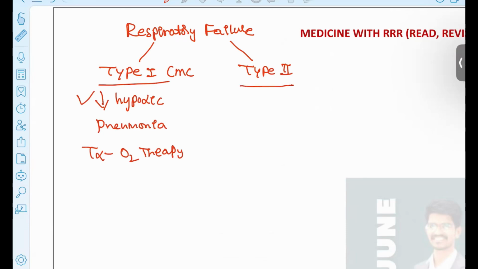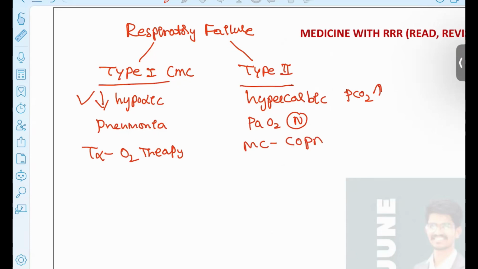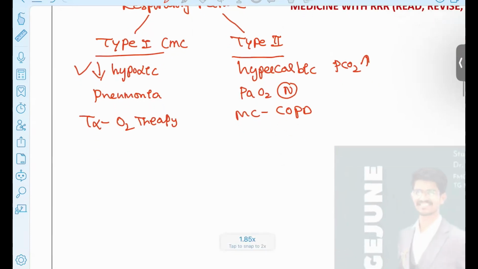In type 2, these patients will be hypercarbic, and sometimes the PaO2 is normal, so only the PCO2 will be high. The most common cause for this patient is COPD. COPD patients will present this way. For treatment, you still have to give O2 therapy, and along with that you have to do non-invasive ventilation, the better one being BPAP.